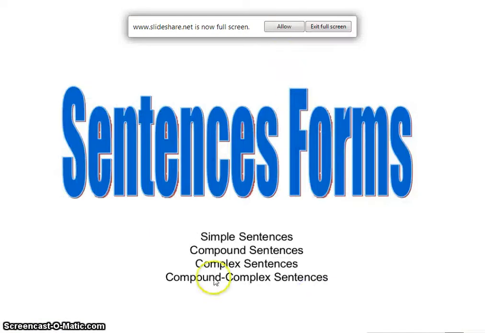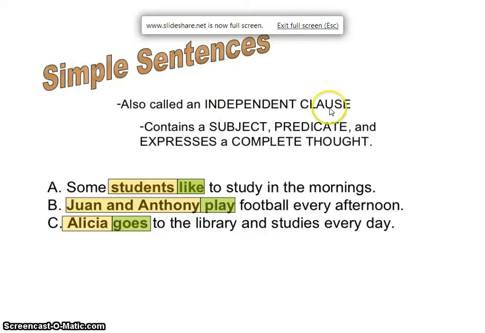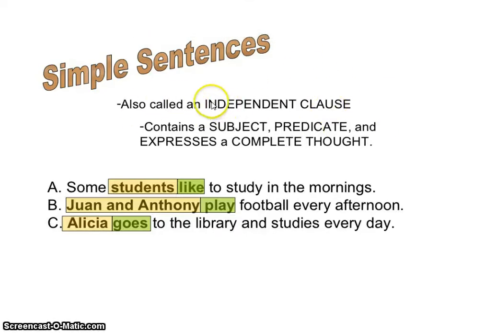Okay, so let's talk about sentences. The first type is a simple sentence. A simple sentence consists of only an independent clause, as it says right here. It contains a subject, a predicate, and it expresses a complete thought. So, you have your subject with students, and your predicate, or your verb, to study, in the mornings.